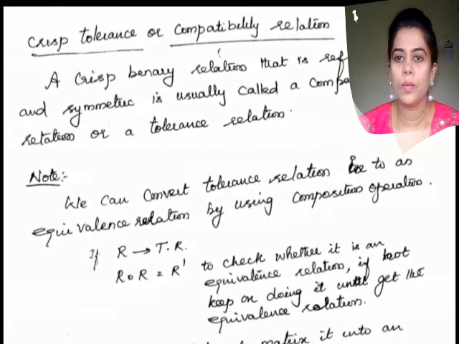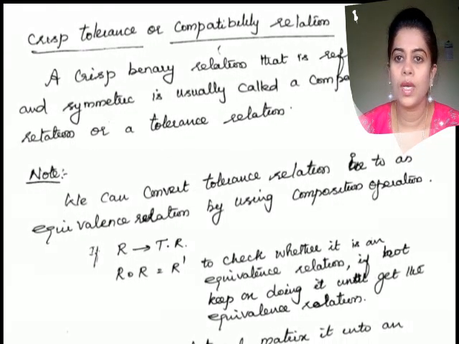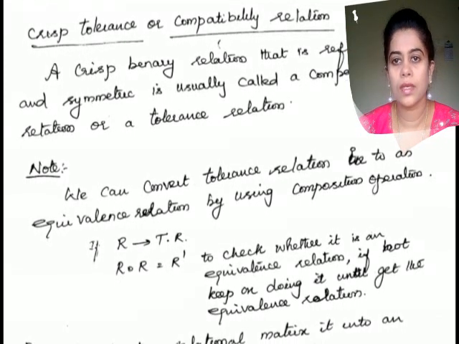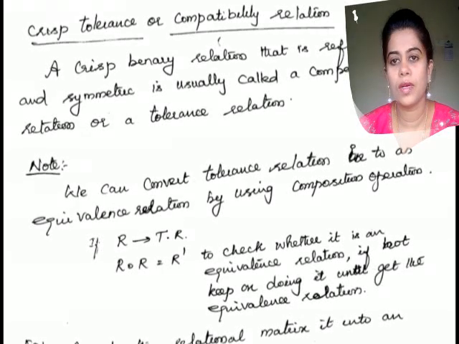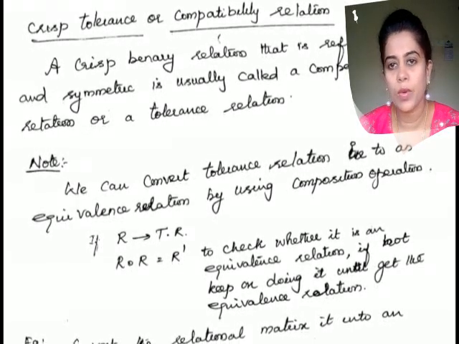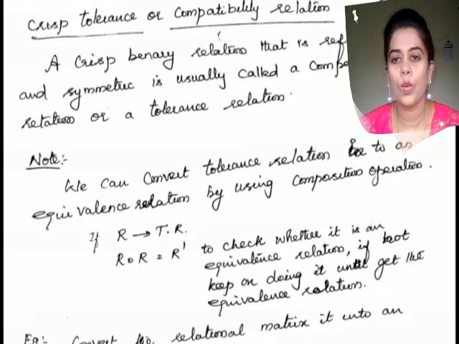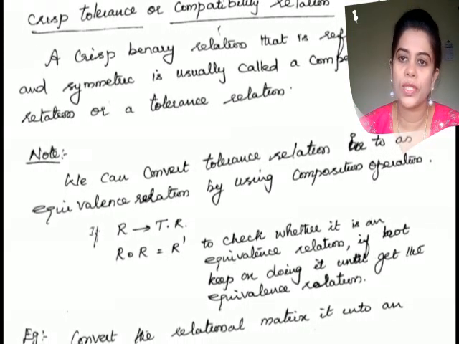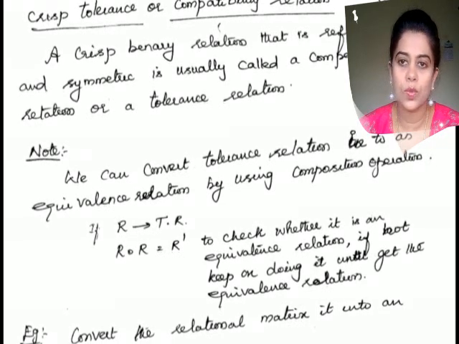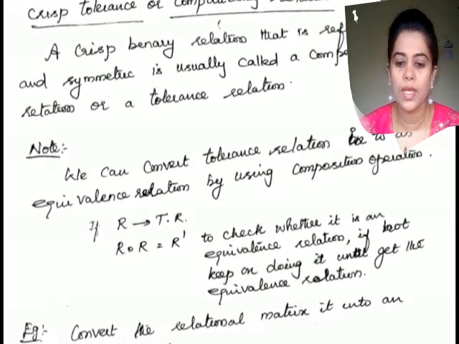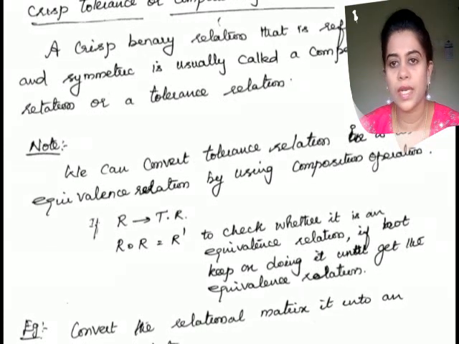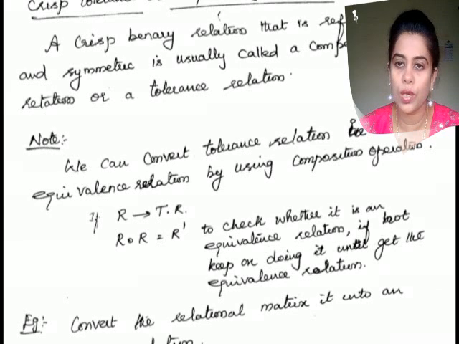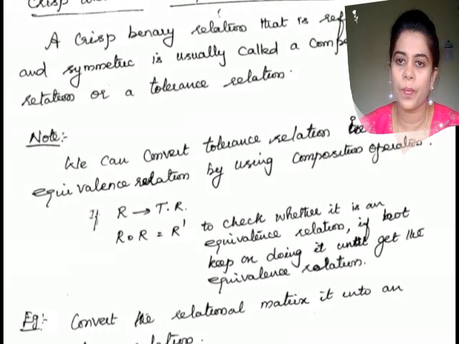And if you want to convert a crisp tolerance relation into the form of a crisp equivalence relation, then we have to do the composition operation. This is what I have given as a note. We can convert a crisp tolerance relation into an equivalence relation by using the composition operation.